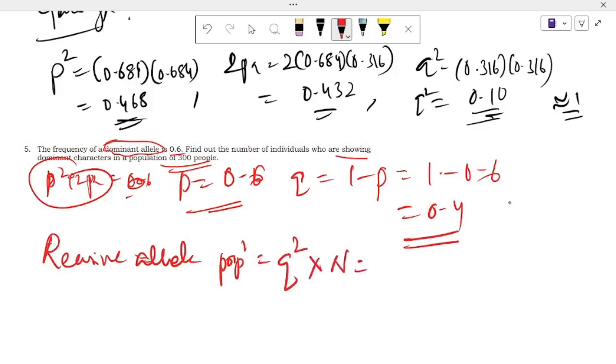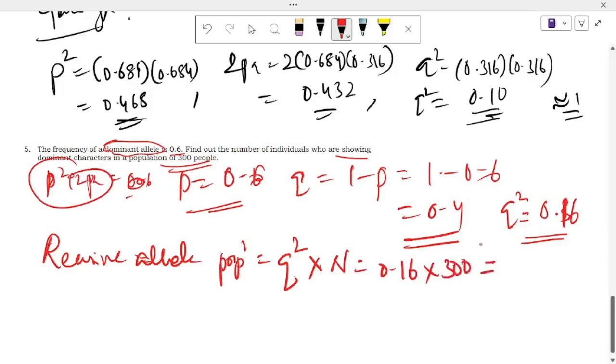Q square is 0.4 into 0.4, 4 fours are 16, so q square is 0.16, into the population of 300. If you calculate that, the number of individuals who show the recessive character is 48.